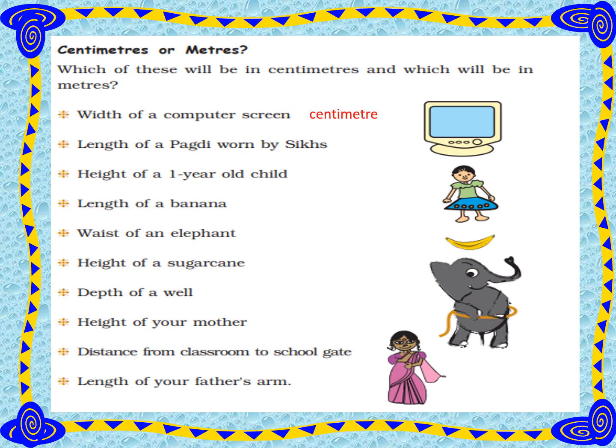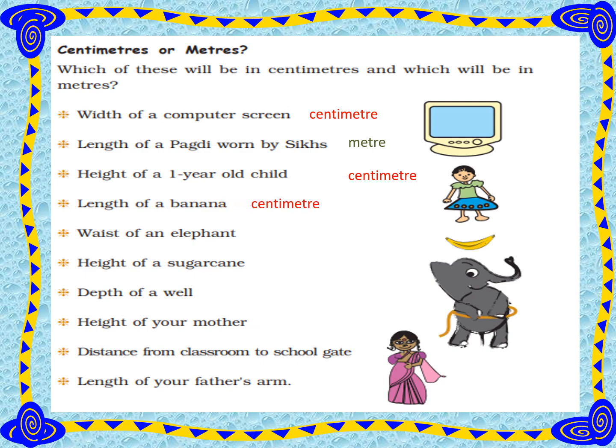Length of a pagdi worn by Sikhs, it is measured in meters. Height of a 1-year-old child, as the baby is small, so we will be measuring the height in centimeters. Length of a banana, you know it is small, so we will be measuring it in centimeters.